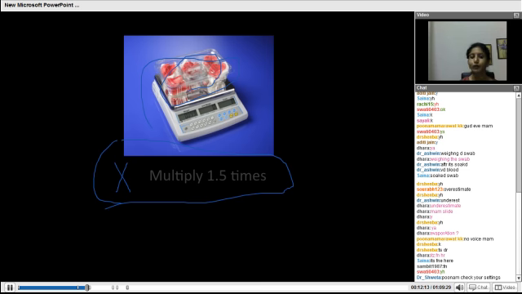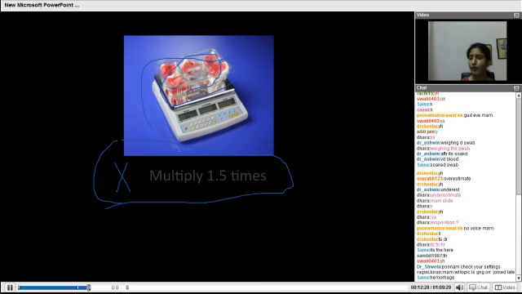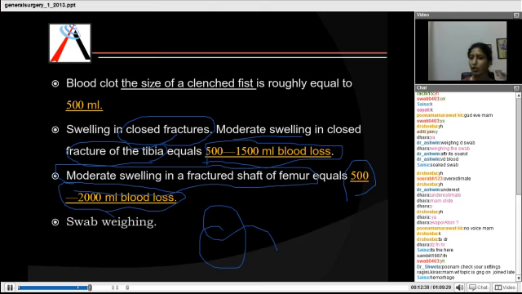So you need to multiply this number by 1.5 times and then you get an estimate of how much blood loss has occurred in the body. So just make a note of this in your keynotes. We are talking about hemorrhage, Ragini, general surgery. We have started with hemorrhage, so just switch over to that topic in your keynotes. Add this point regarding the multiplication of that number by 1.5 times in the swab weighing technique. Clear all of you?